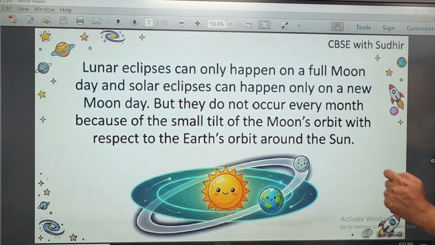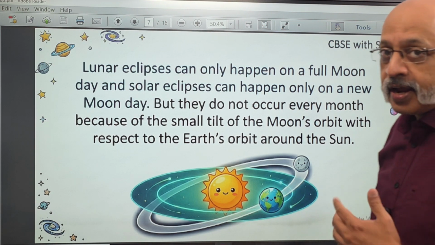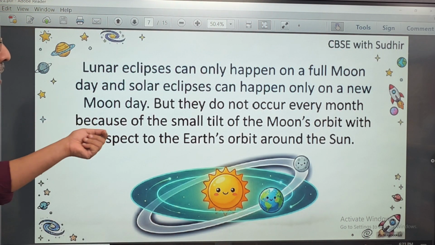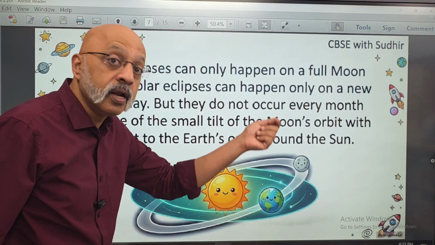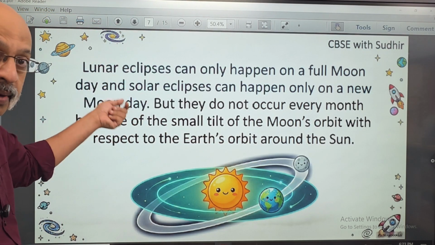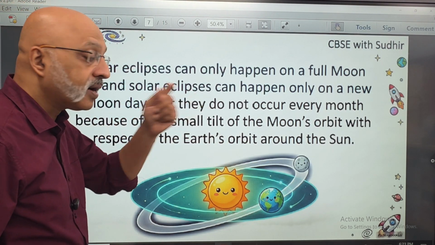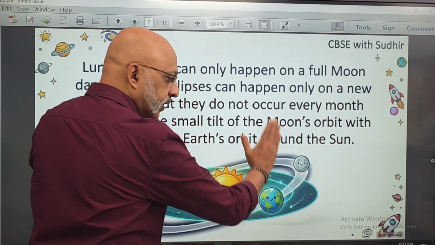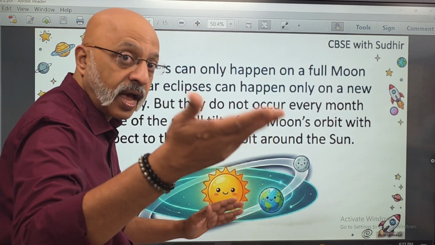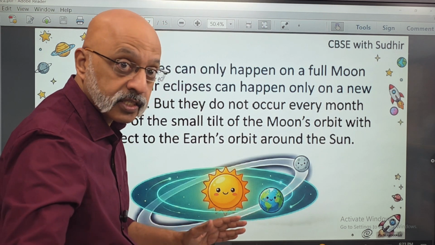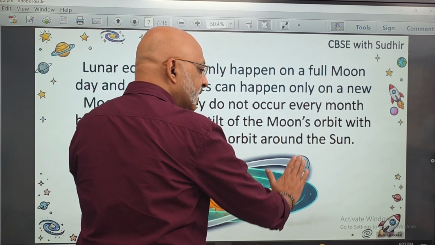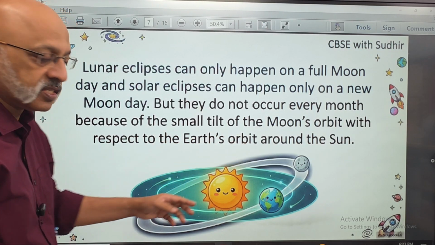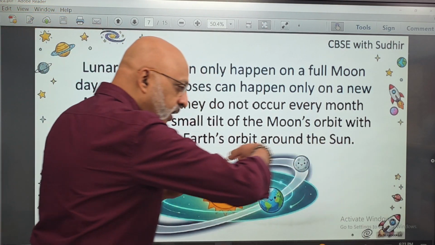Now, lunar eclipses can only happen on a full moon day. It obviously cannot happen on an Amavasya when the moon is not visible. And solar eclipses can happen only on a new moon day, right? So please remember this fact. But they do not occur every month because of the small tilt of the moon's orbit. Otherwise, you would have a lunar eclipse every month. That does not happen because the moon's orbit is at a slight tilt with respect to the Earth's orbit around the sun. Please remember that the moon is moving around the Earth.